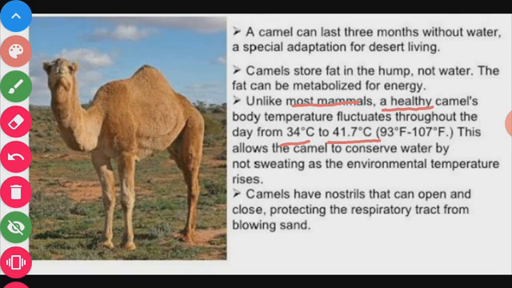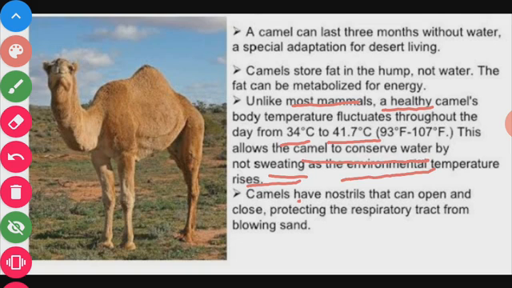When the body temperature of the camel fluctuates during the day from 34 degrees centigrade to 41.7 degrees centigrade, this allows the camel to conserve water by not sweating. As I have already told you, the sweat glands are absent in the camel. So the camel conserves water by not sweating as the environmental temperature rises.